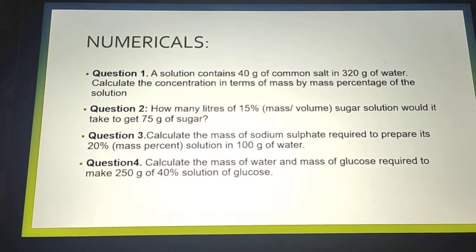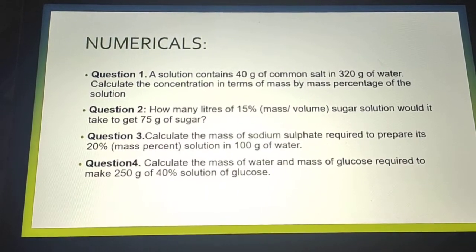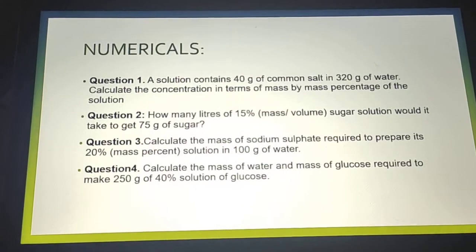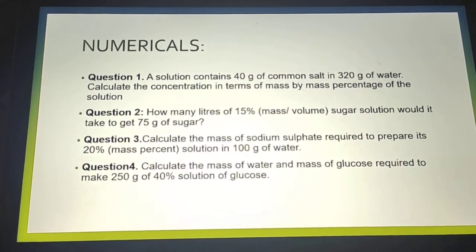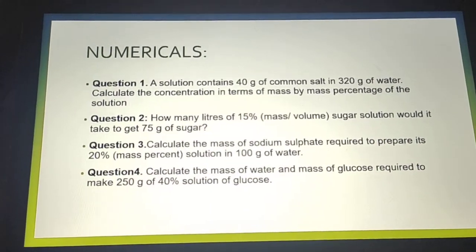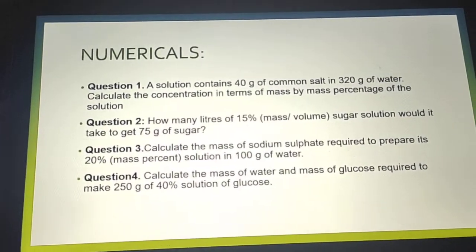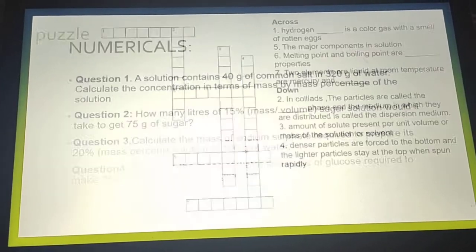Next is calculate the mass of water and mass of the glucose required to make 250 grams of 40% solution of glucose. That means the percentage of solution is given to you and total mass is given to you. You have to find the mass of water, H2O, plus glucose. So in this way, you have to do these numericals.